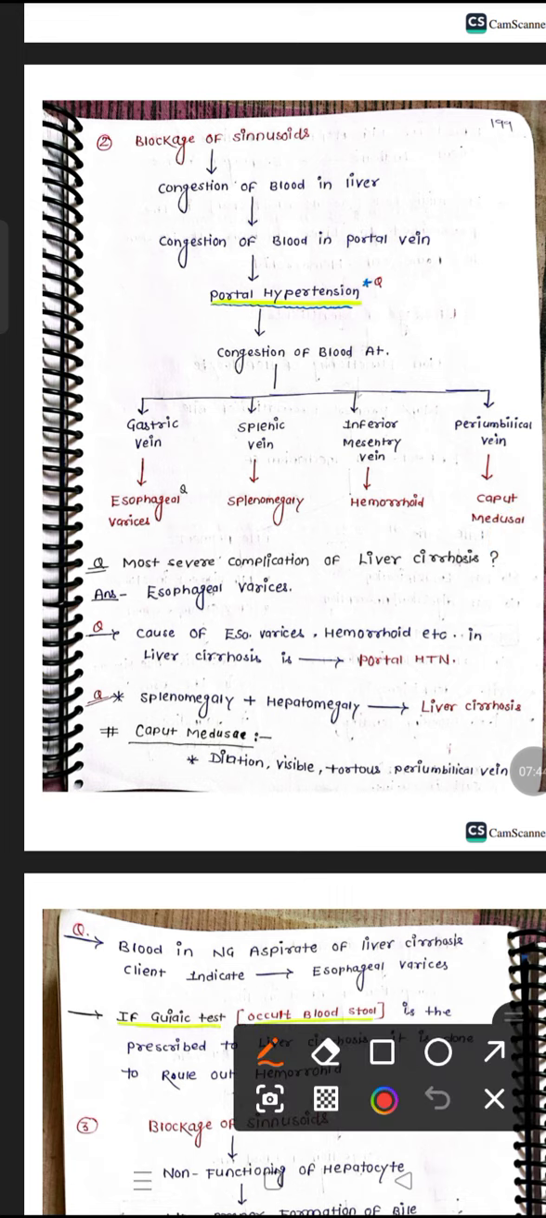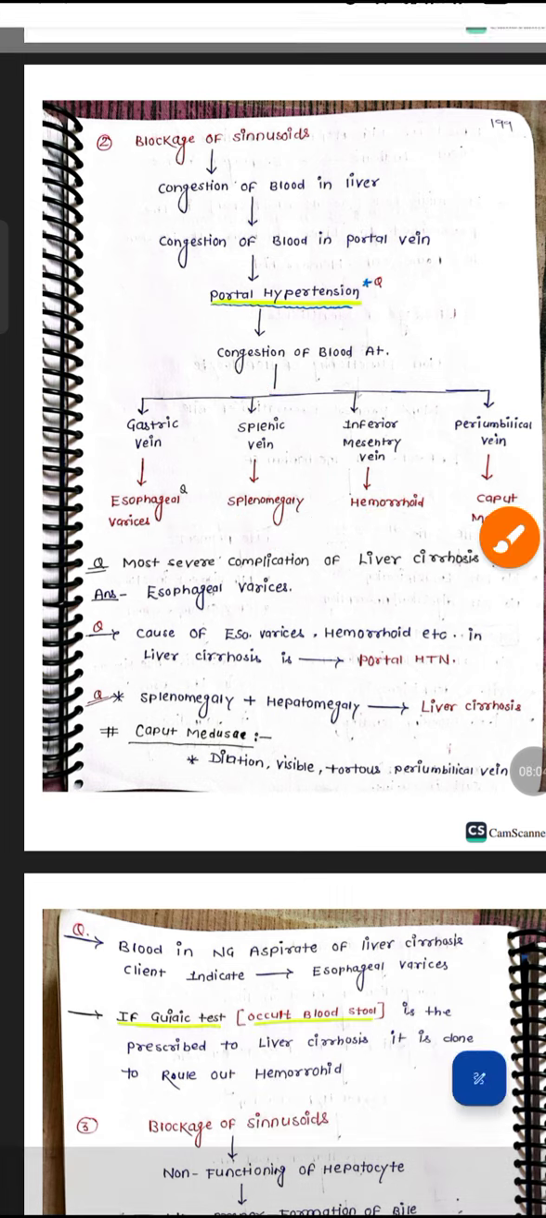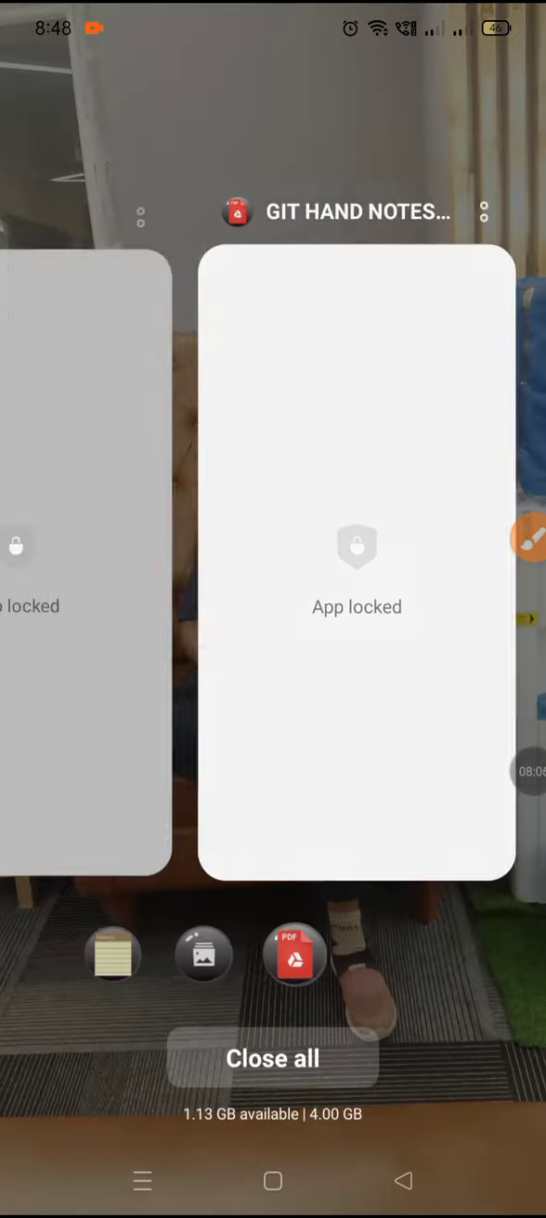Next is splenomegaly. The portal vein pressure will lead to pressure on the splenic vein also. At that time, splenomegaly will be seen. Inferior mesenteric vein, so it will lead to hemorrhoids. Periumbilical vein, caput medusae. So what will happen?